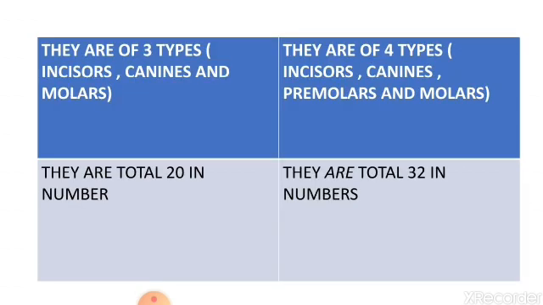Temporary teeth are of three types: incisors, canines and molars. And permanent teeth are of four types: incisors, canines, premolars and molars. We will learn about these four kinds of teeth in detail. Temporary teeth are 20 in number, whereas the permanent teeth are 32 in number.